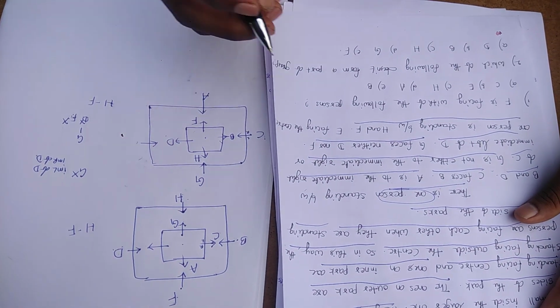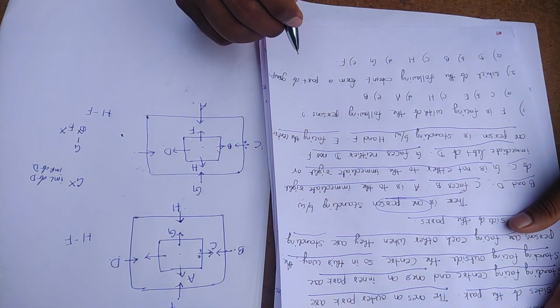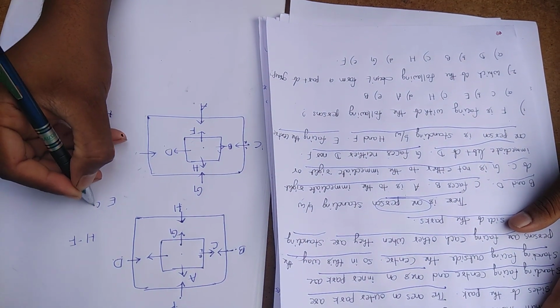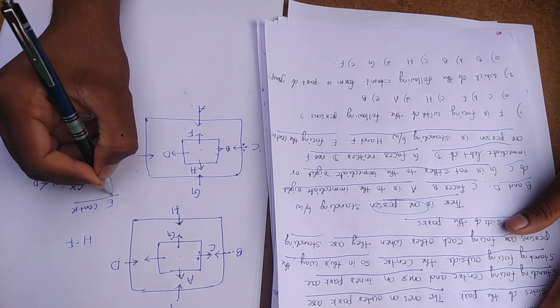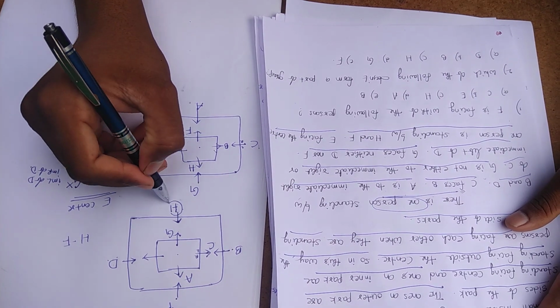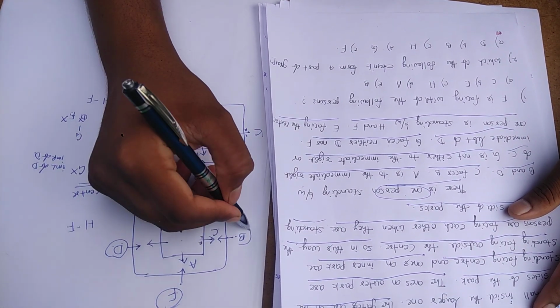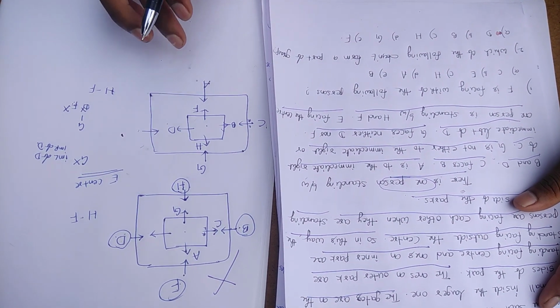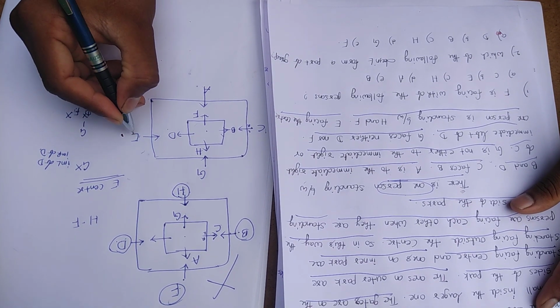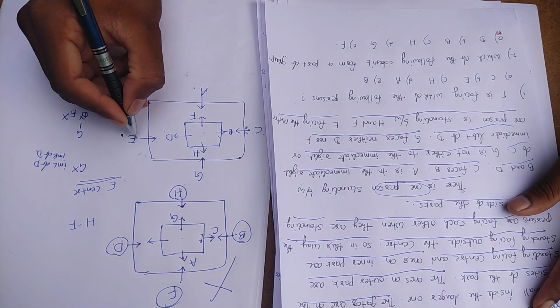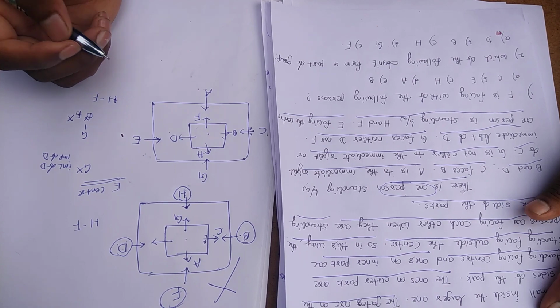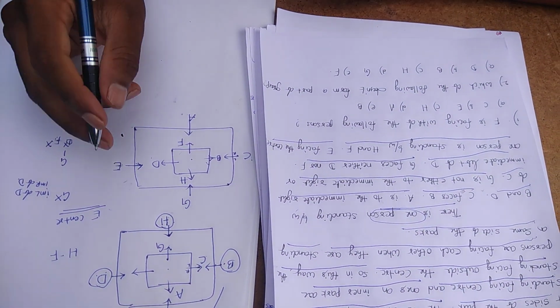Take the last point: E is facing the center. E facing the center means E is compulsorily in the outer rectangle. But in this case the outer rectangle already has 4 members, so there is no chance for this possibility. E facing outside is the only possibility for E. Now friends, this is the entire given data.